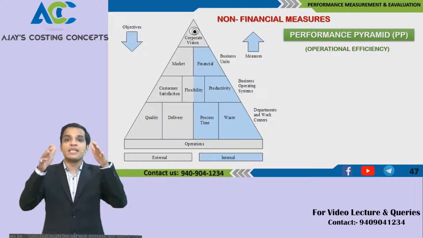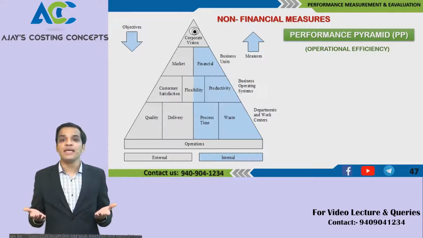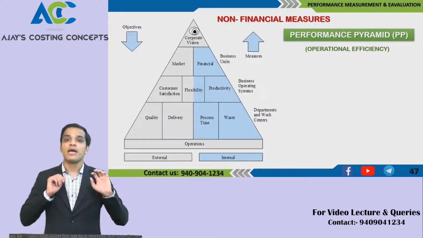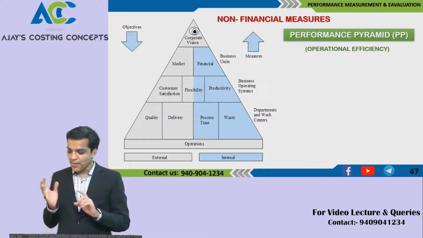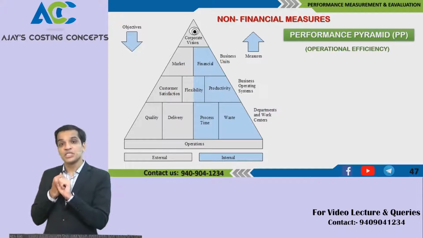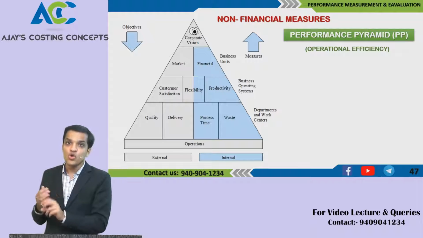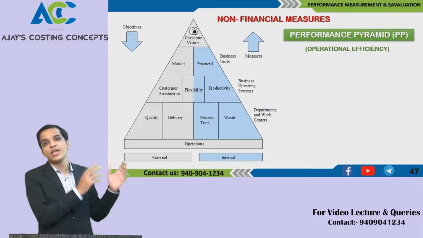See, it is a pyramid that has been developing, right? So first thing is operations at the base. Then there are four things to focus on, internal and external. Internally, the process time should be low and there should be less wastage. When the process time is low and there is less wastage, you get proper delivery to the customers and you get quality.